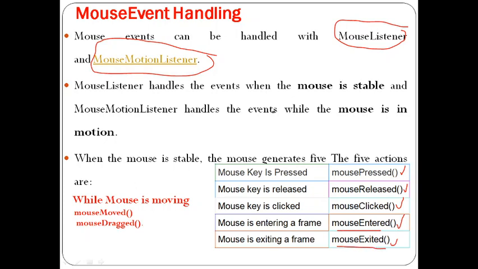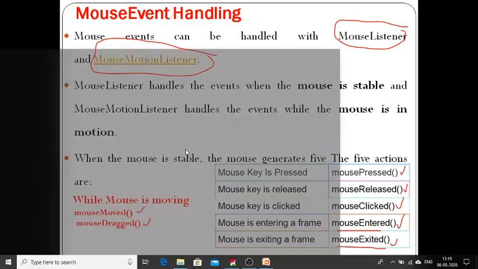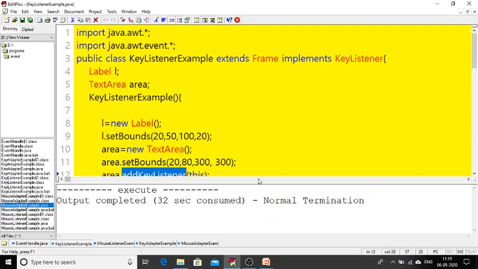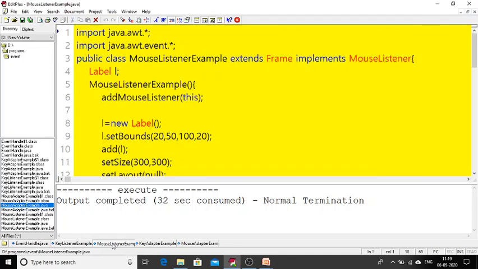And there is one more listener, that is the mouse motion listener. It has the methods mouse moved and mouse dragged. When you drag your mouse, for that we use this particular mouse motion listener. How we need to write a program for this mouse handling, I will show with a small program. Try to understand.